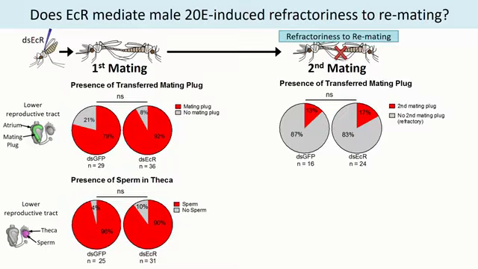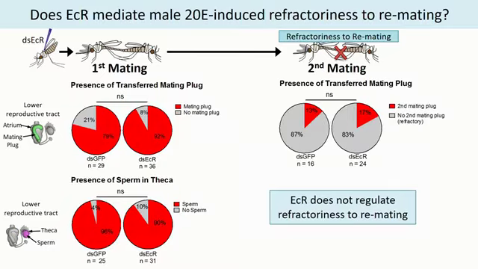But we also see that by comparing the control to the ECR knockdown, there's no difference between the two. And so this does suggest that ECR is not the critical receptor for mediating refractoriness to remating in Anopheles mosquitoes.